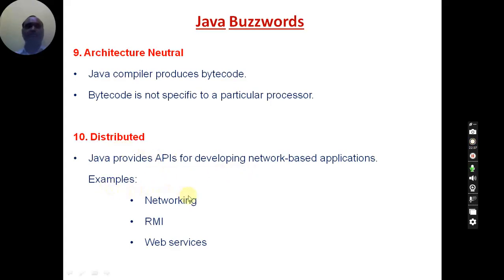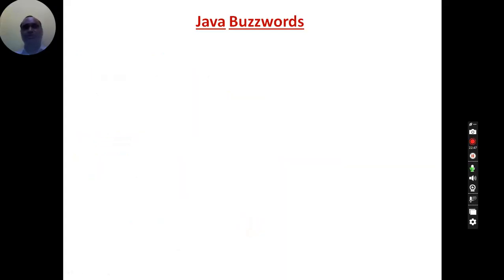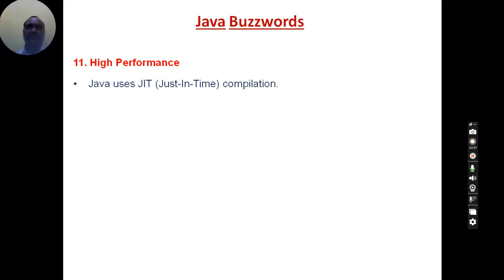Examples are networking applications, RMI applications, and web services applications. If you want to develop any web related applications, you have to use Java. And C++ doesn't support this concept.